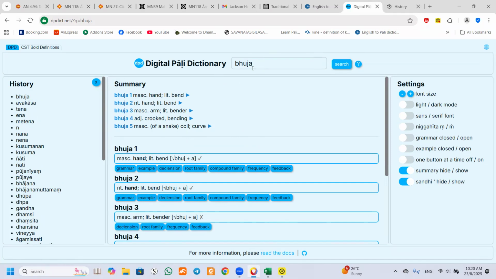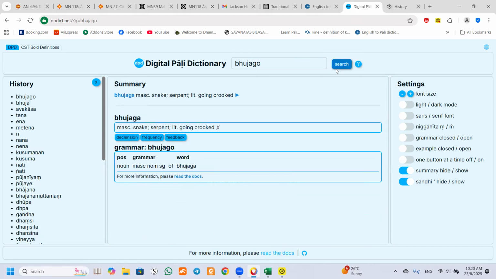Plus the word gam, which indicates going, it means moving in a manner like a coil, going crookedly. So it means snake. Literally, it is going crookedly. It means snake. All right, so this is a snake.